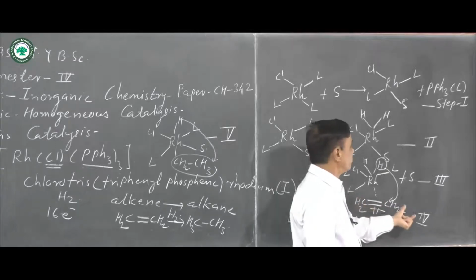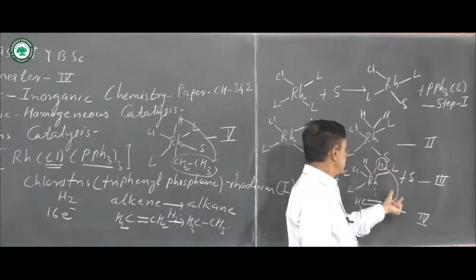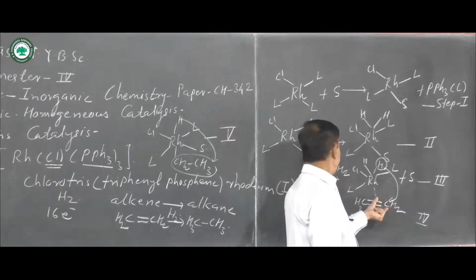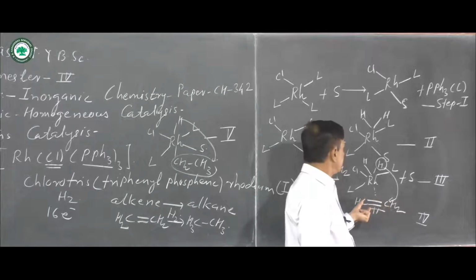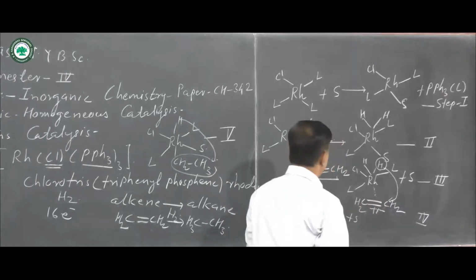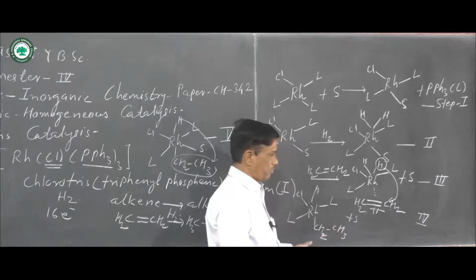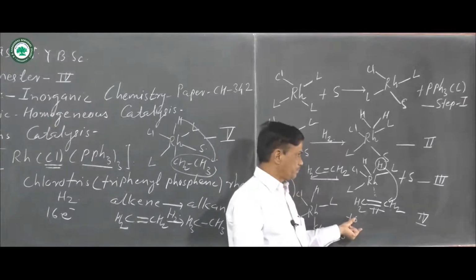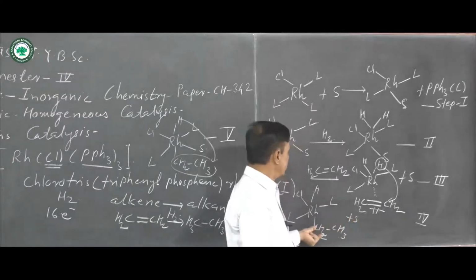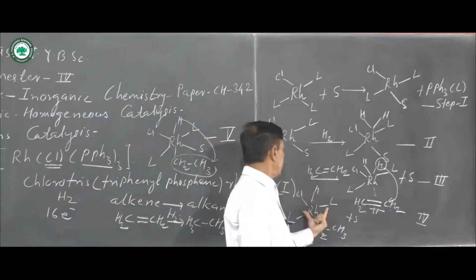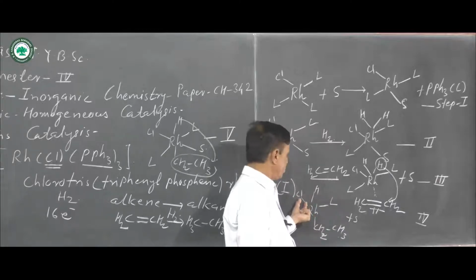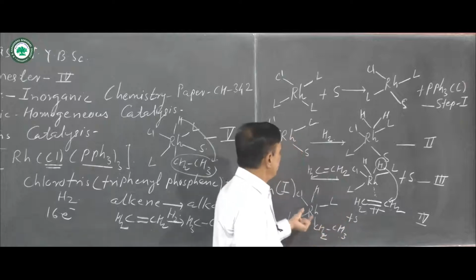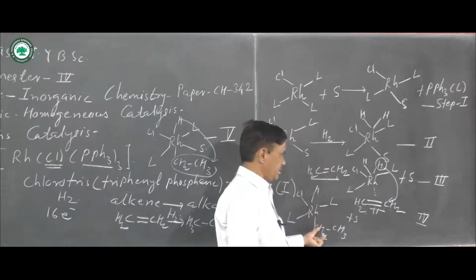In step number 4, one hydrogen is migrated towards the CH2 double bond CH2, and there is a conversion of that CH2 into CH2CH3, and here CH2CH3 is formed. Then there is addition of S, means solvated molecule, giving RhH, 2L, one chloride ligand, CH2CH3.